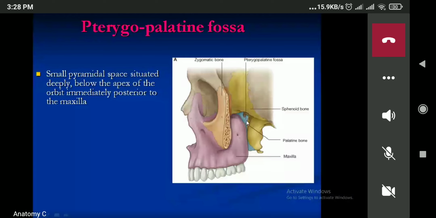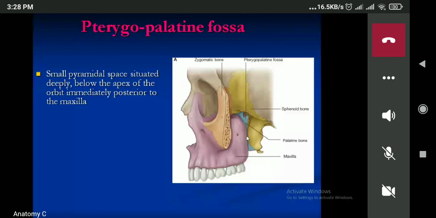The lateral wall is open because the pterygopalatine fossa communicates with the infratemporal fossa through the pterygomaxillary fissure. As we saw in the practical last time, the pterygomaxillary fissure acts just like a door to go from one room to another. So the pterygopalatine fossa and the infratemporal fossa communicate with each other through the pterygomaxillary fissure.